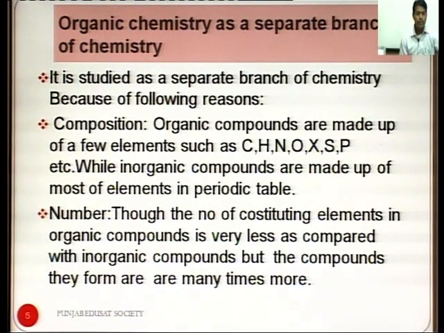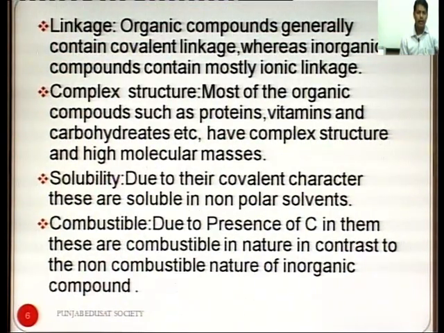In spite of only a few elements being used in organic compounds, whereas all the elements are used in inorganic compounds, the number of organic compounds is much more than inorganic compounds. Linkage. Organic compounds generally contain covalent linkage, whereas inorganic compounds contain mostly ionic linkage. Complex structure. Most of the organic compounds such as proteins, vitamins and carbohydrates etc. have complex structure and high molecular masses.